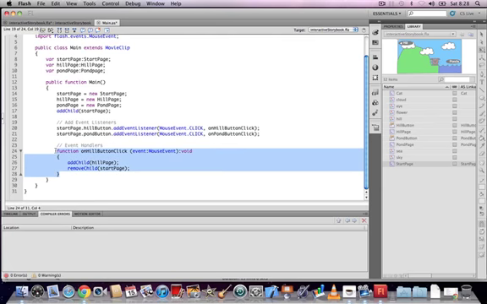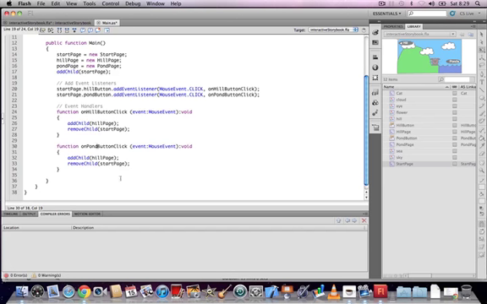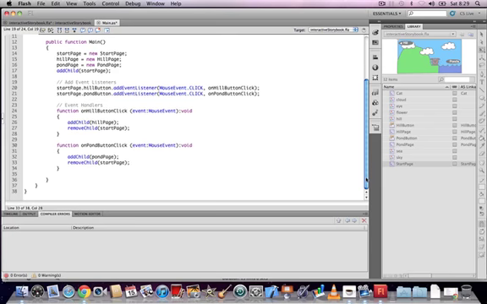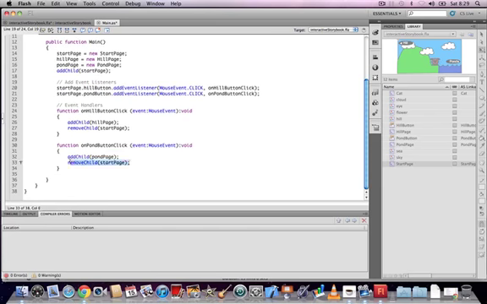Skip a line and do the exact same for the on pond button click function, on pond button click, ordinary brackets, event colon mouse event colon void. Then create 2 curly brackets, and inside those we'll create the on pond button click functionality. Add child, ordinary brackets, pond page, so the instance pond page will be added to the stage. Skip a line, remove child, ordinary brackets, start page, semicolon, and the start page will be removed from the stage to make way for the pond page.